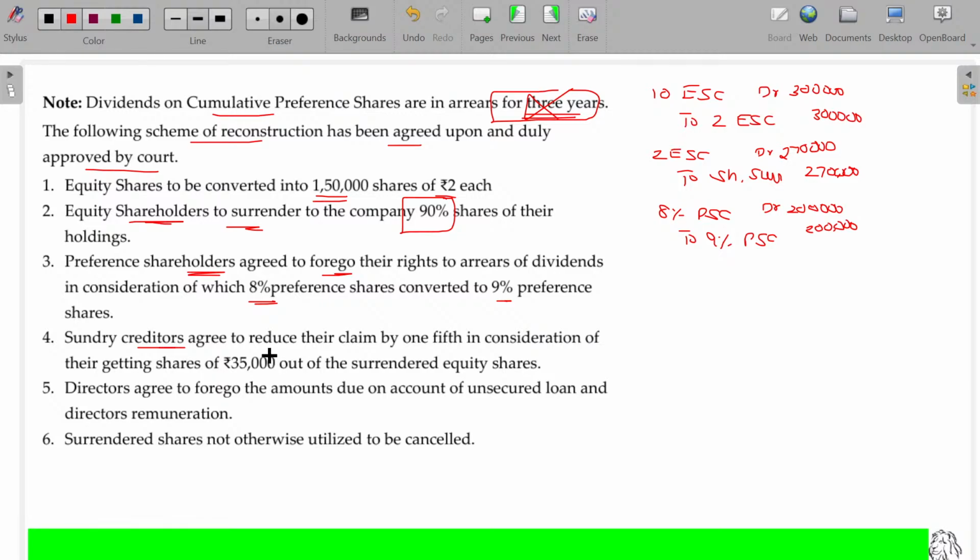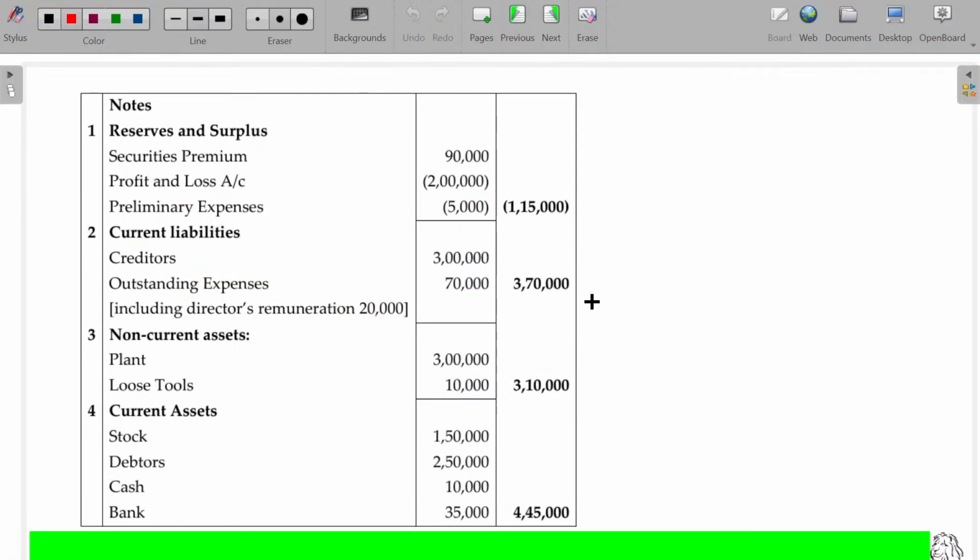Sundry creditors agreed to reduce their claim by 1/5 in consideration of their getting shares of 35,000 out of the surrendered shares. So now we are using the surrender shares. How much are they waiving? 1/5. 60,000 waiver will be there. The waiver is gain, that will be handled separately.